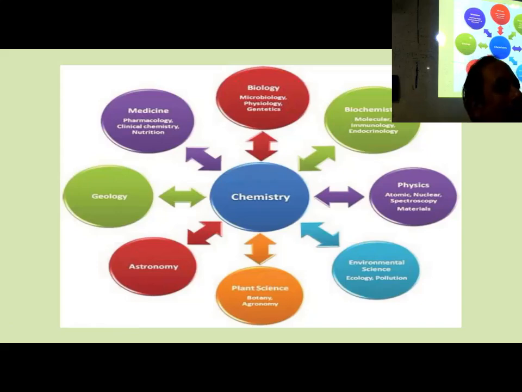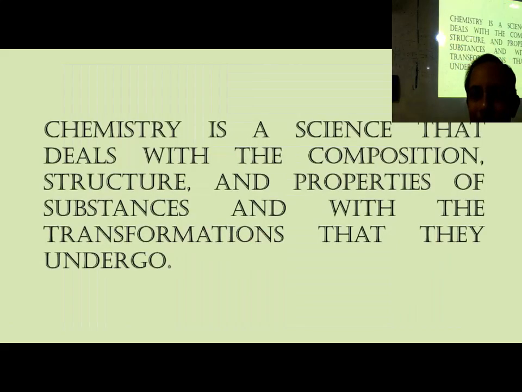So a lot of different applications come from chemistry. So what is the basic difference? Physics is mainly dealing with the force field, and chemistry deals with microscopic structures and the structure and property interrelationship. That is the main difference between physics and chemistry.